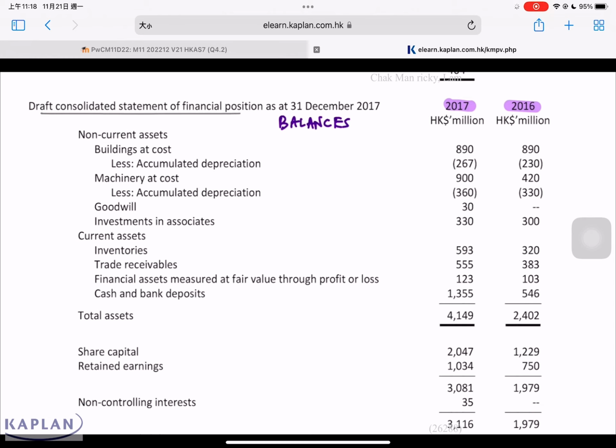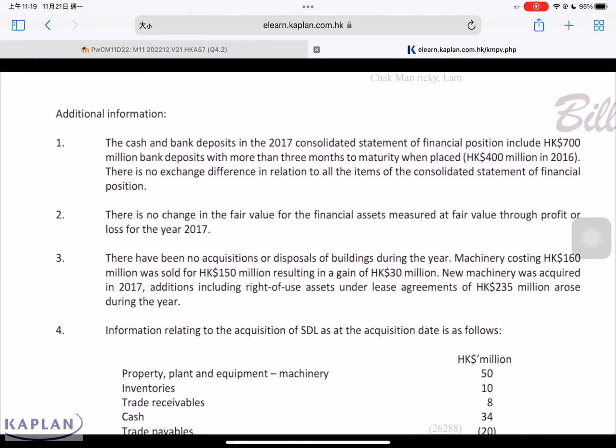For the balance sheet, we need to know this is the brought forward, this is the carried forward. Last year our cash balance is 546. This year is 1,355. You can see our cash increased. We want to explain why there is an increase. Note 1: the cash and bank deposits in 2017 include $700 of bank deposits with more than 3 months to maturity when placed. And last year, $400 of more than 3-month deposits from the date of placement. In this case, these two are considered non-cash equivalents. In accordance with HKAS 7, for cash equivalents, it must be a short-term deposit with a maturity date of 3 months or less from the date of investment. This question mentions there's more than 3 months to maturity when placed. This is considered a non-cash equivalent. So we must take it out when we prepare the statement of cash flows.